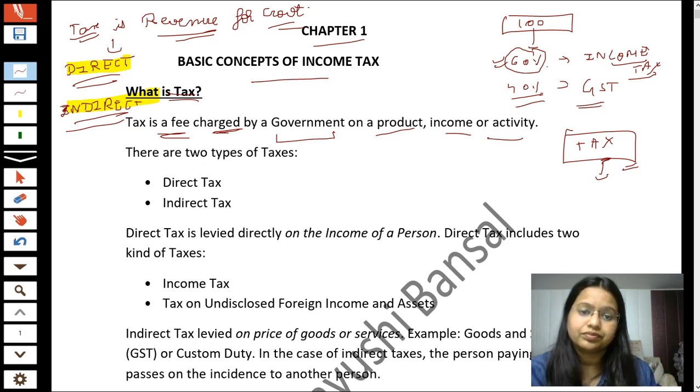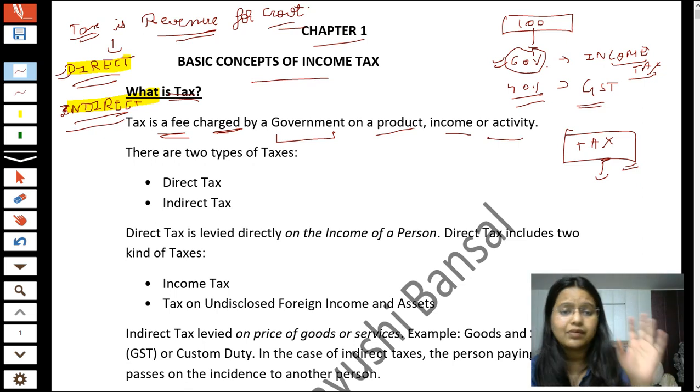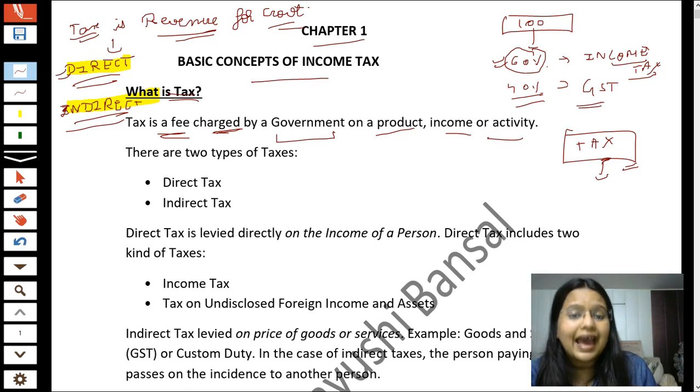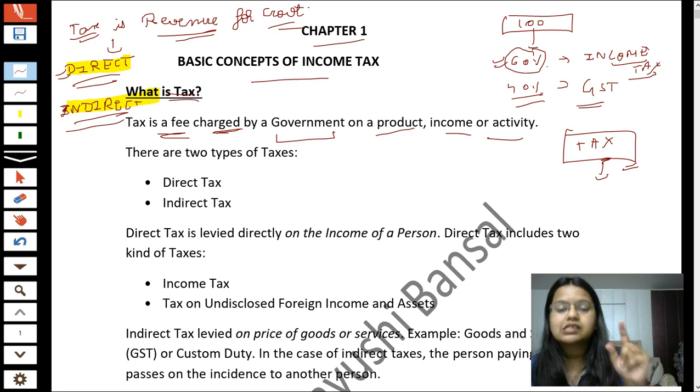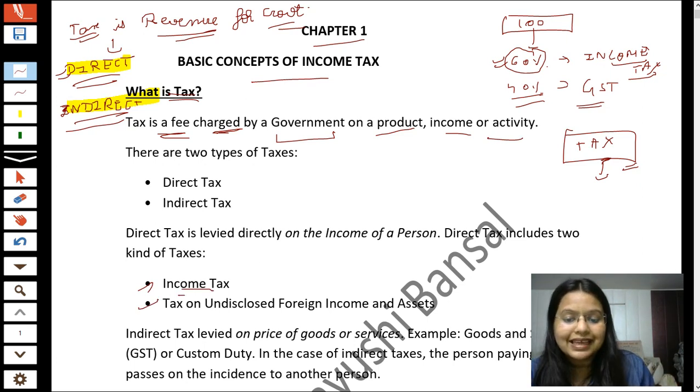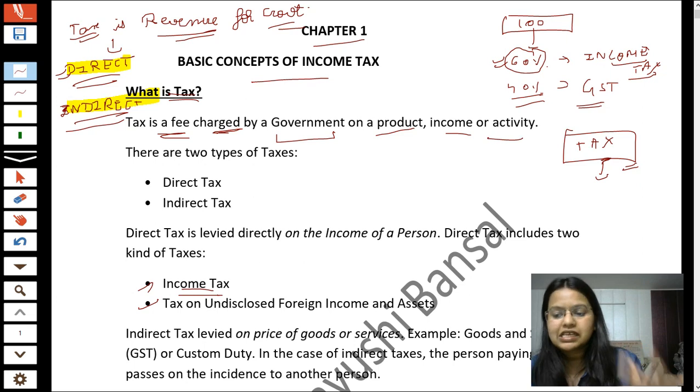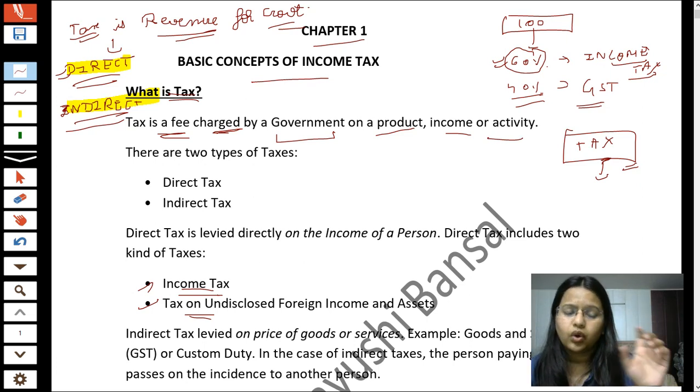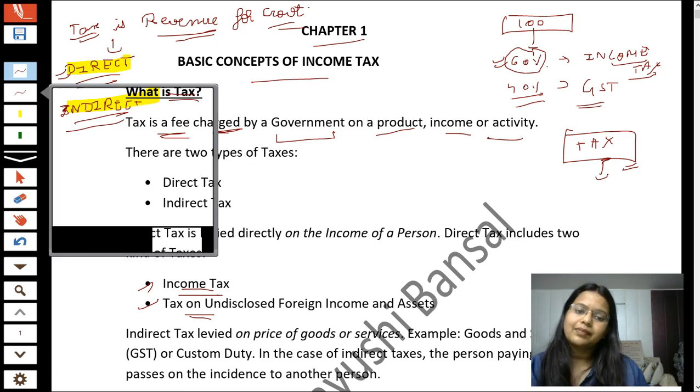Let me explain to you. Firstly, I am explaining direct taxes. In direct tax, there is a popularly known tax, income tax. Let's see, students. Direct tax contains two types of taxes. The first one is income tax, and the second one is tax on undisclosed foreign income and assets. In your syllabus, income tax will be covered. So firstly, we will discuss income tax. Then we will cover tax on undisclosed foreign income and assets, only the basics. Okay. So students, what is the meaning of income tax?